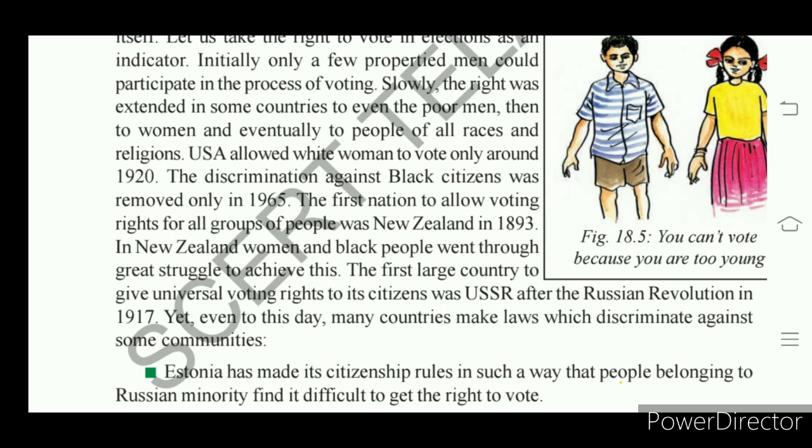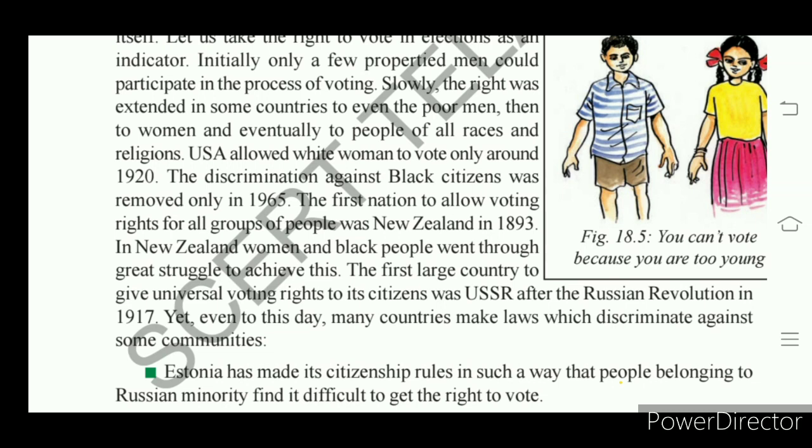Black citizens were deprived of certain rights in America. They were not allowed to study with white people. Black people were not allowed to use public facilities. Against this, Martin Luther raised his voice, and finally discrimination ended in America by 1965.